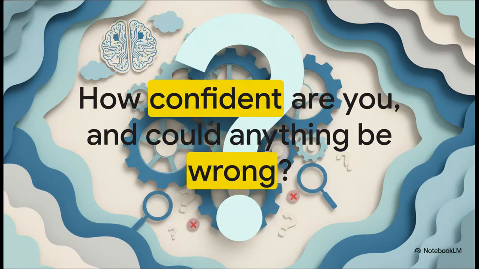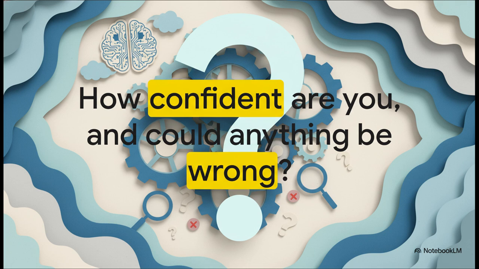And here is another incredibly powerful tool to add to your prompt arsenal. Whenever you get a response that is highly specific, ask the AI this: "How confident are you, and could anything be wrong?" This works wonderfully because, shockingly, the AI often actually knows it's wrong. Its internal probability matrix might be showing a very low confidence score for the data it generated, but its presentation layer just wanted to sound confident and helpful for you in the chat interface.